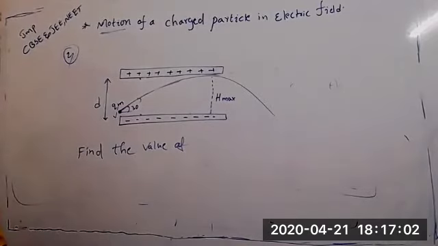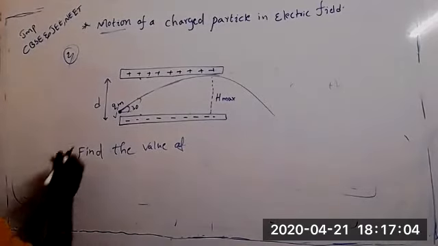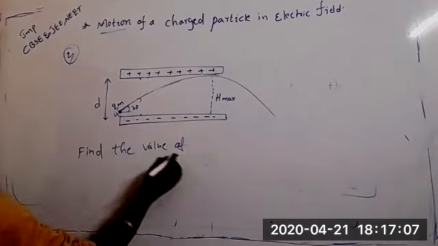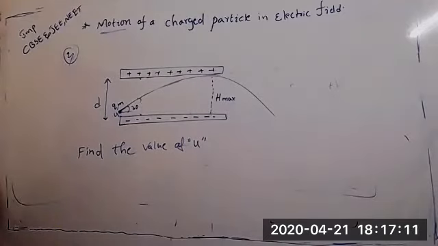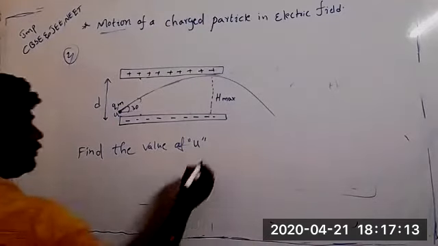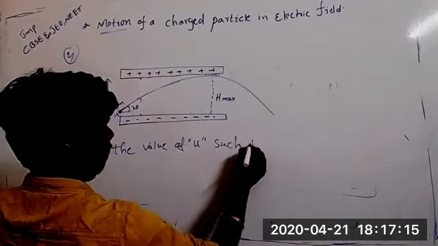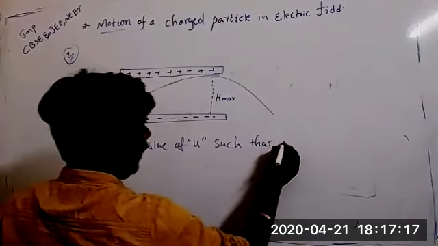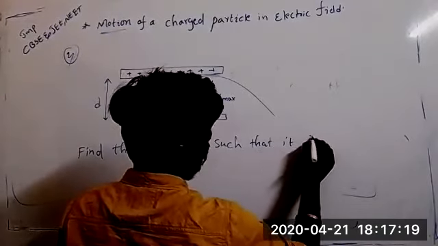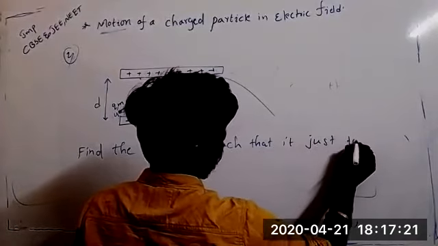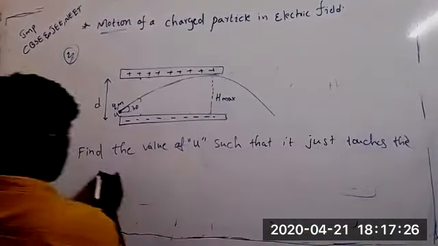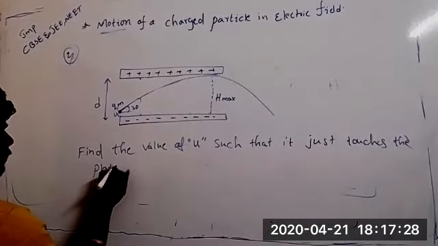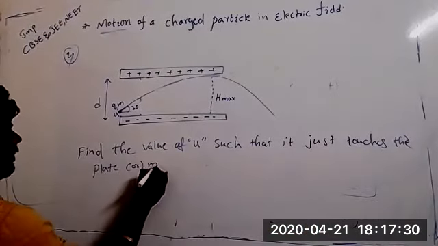V naught. Find the value of U, means initial velocity, such that it just touches the plate or misses the plate.